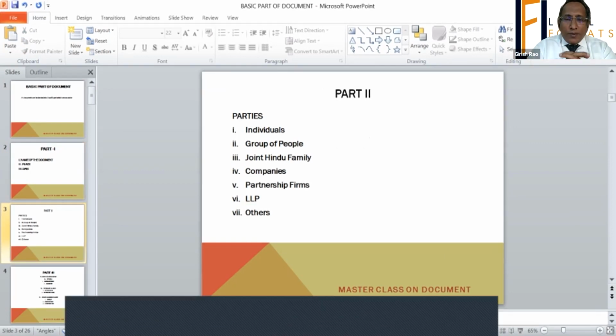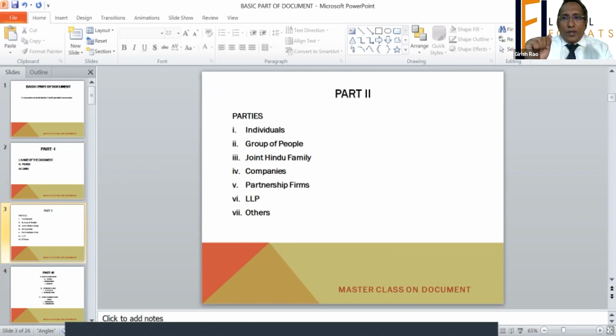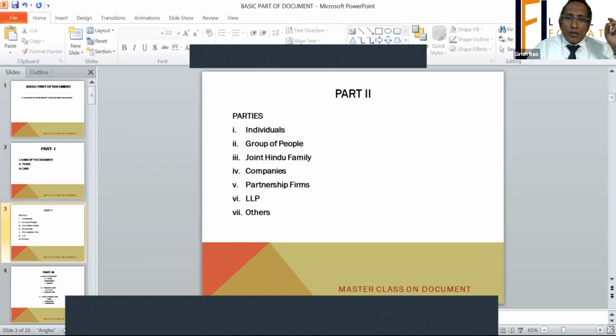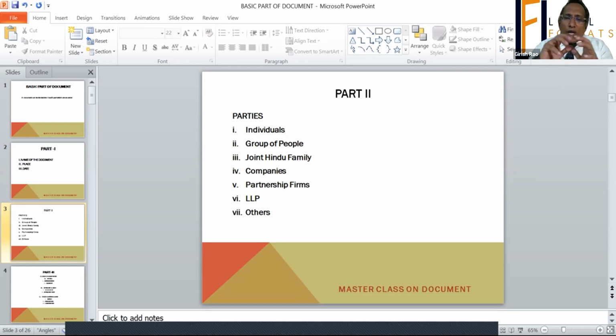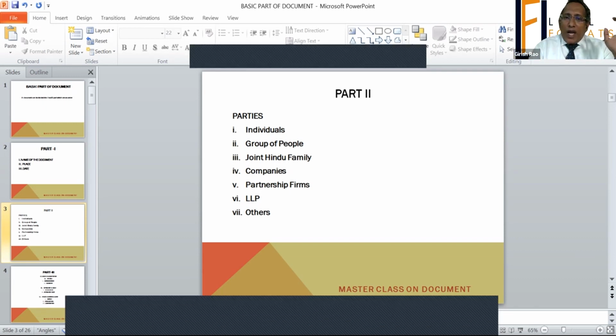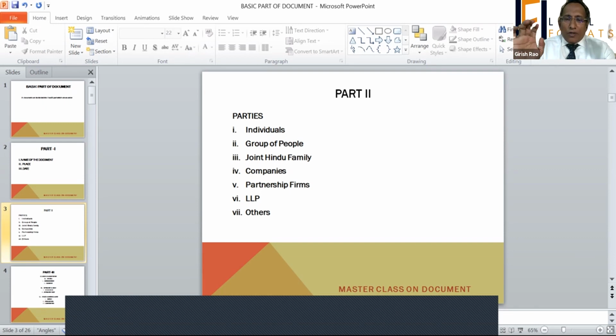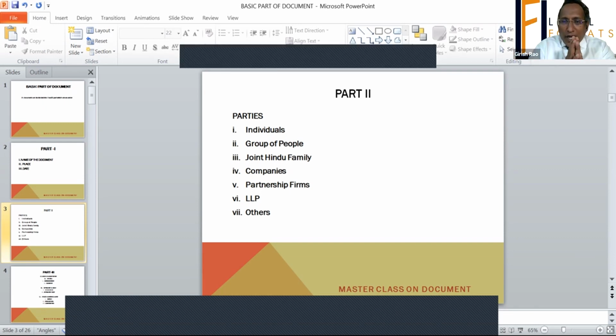The parties can be an individual, a group of people, joint Hindu family, companies, partnership firms, or LLP. I'm going to elaborate each and every part of it. We are going at a micro level and understanding how the document is drafted.